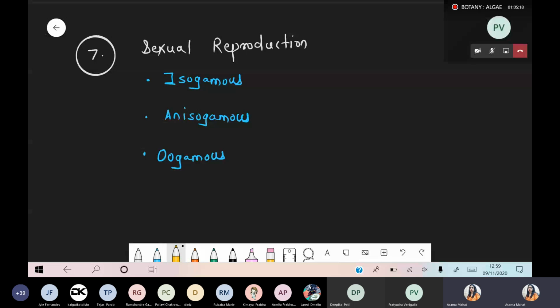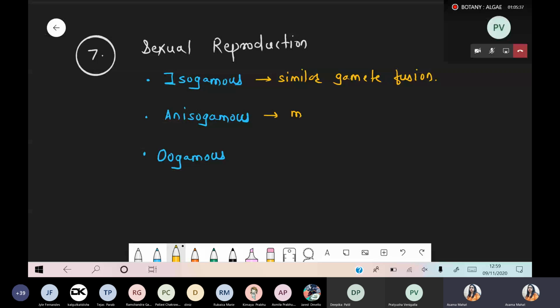If we are talking about isogamous, it means similar gamete fusion. Similar gametes are showing fusion. Such a pattern is isogamous.